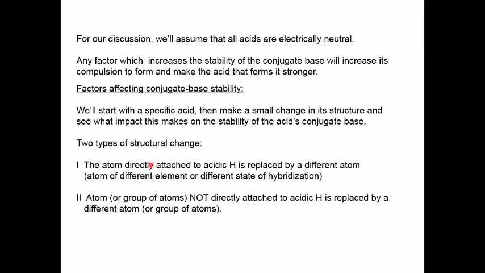The different atom will either be an atom of a different element or the same element but in a different state of hybridization. The second type of structural change is this. An atom or group of atoms that's not directly attached to the acidic hydrogen will be replaced by a different atom or group of atoms.